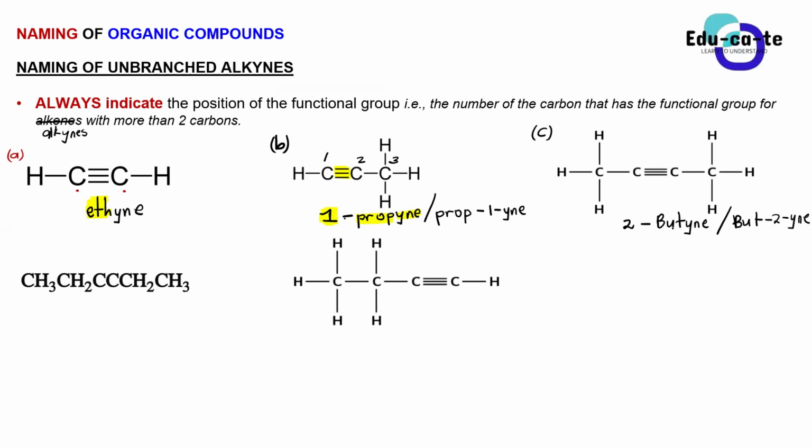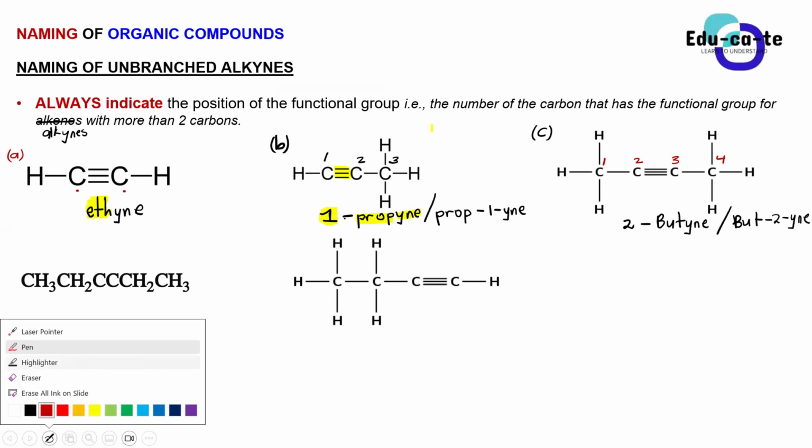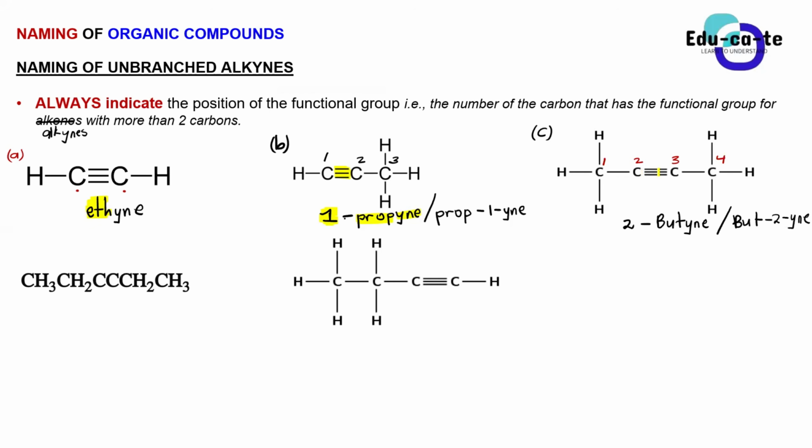Guys, is this hard? No sir. So you can just count from right to left or from left to right. For this one it will still be the same thing because it's a bit symmetrical here. Our triple bond is between carbon 2 and carbon 3. But you are going to write carbon 2, because we take the smallest number, the lowest position. Okay, and then there we have it.